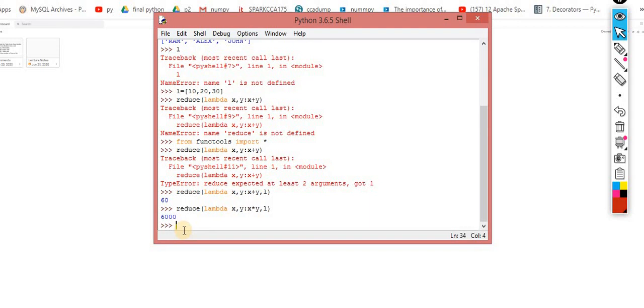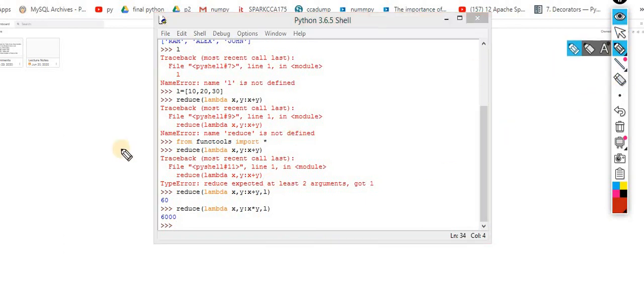If you are not comfortable with it, you can create your own function and pass it instead of explicitly using lambda. Make your own function and pass it, and then you will get the proper output. This is a better way. But when we use this kind of function, we always give preference to lambda. So the third one was reduce, and the next one is filter.